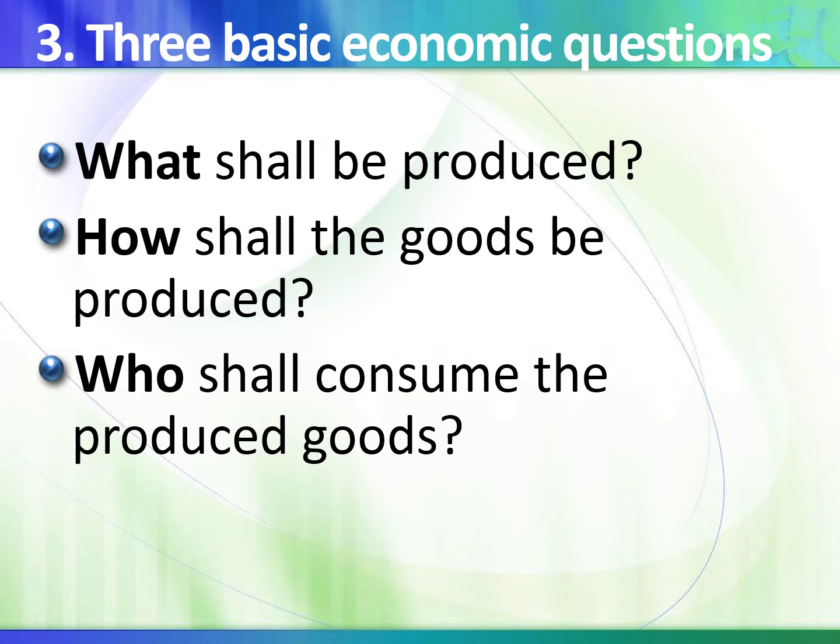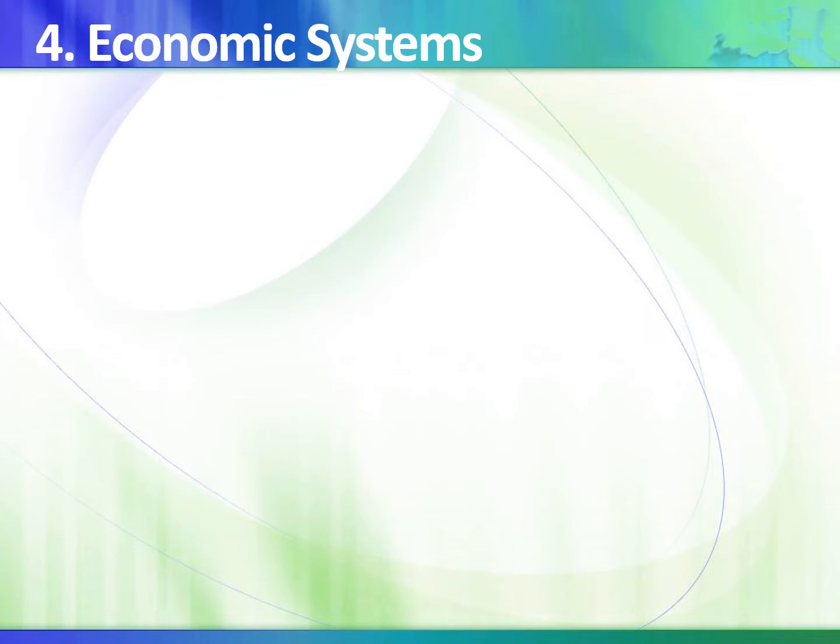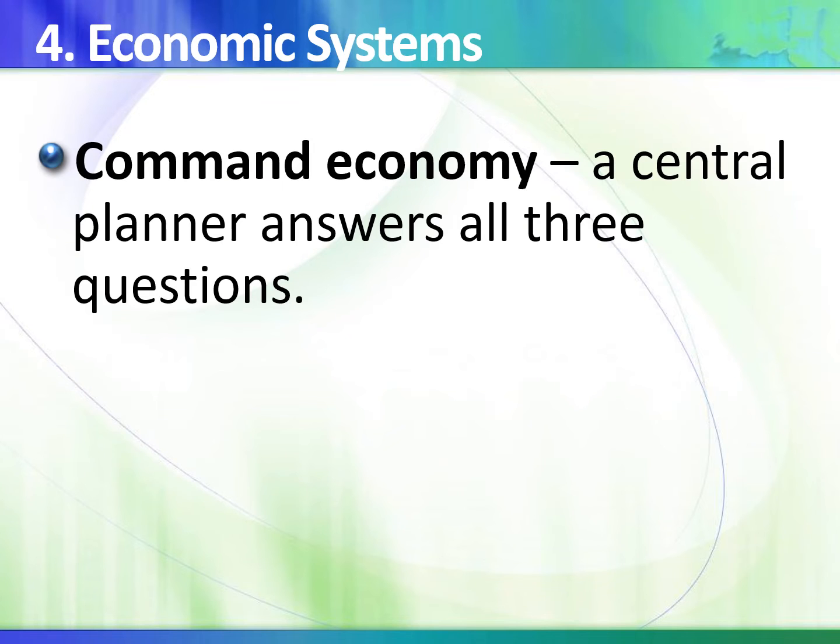In order to make these choices, different economic societies use different systems to answer these three questions. There are different economic systems. One is called command economy. A central planner answers all three questions. This central planner is usually the government.